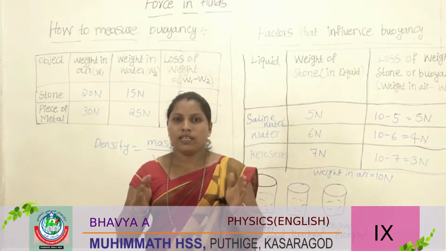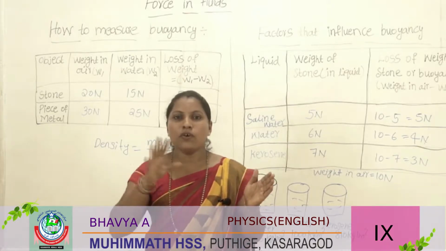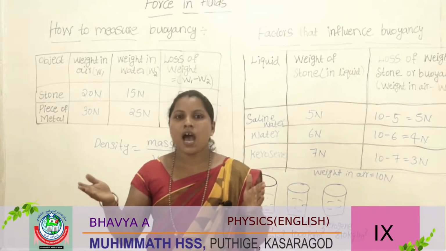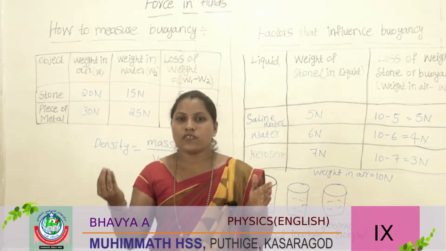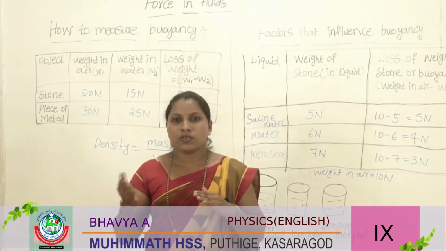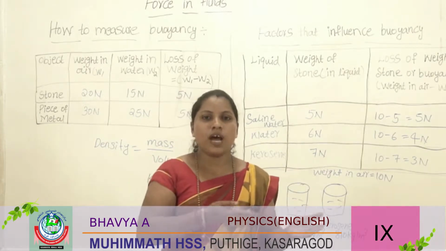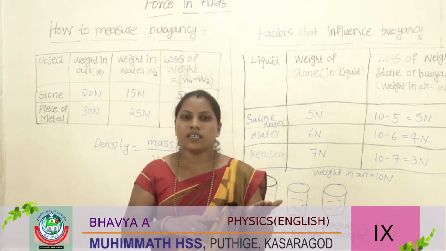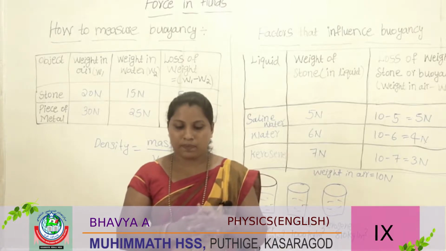Understood? When the ship comes from ocean water to fresh water, the density of ocean water is high, so the buoyancy force applied is high and the ship comes up. When it enters fresh water, the density is low, so the ship comes down, as less force is applied.